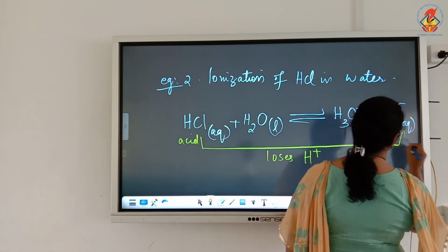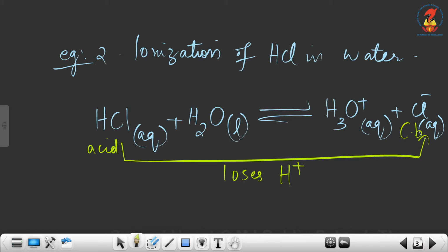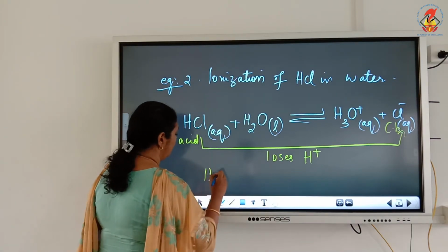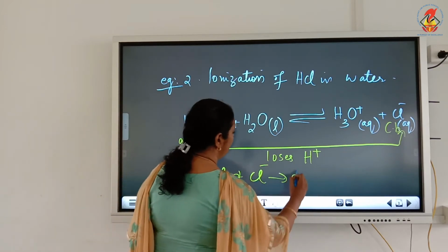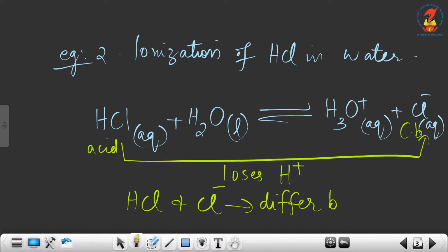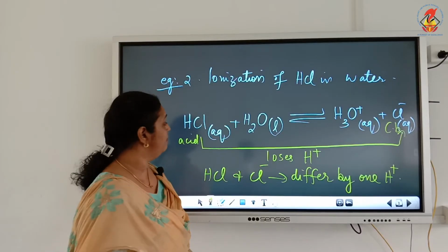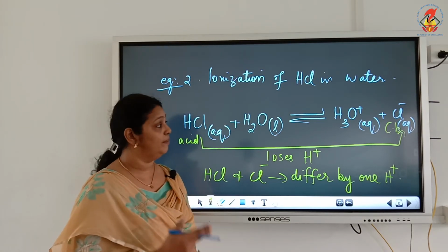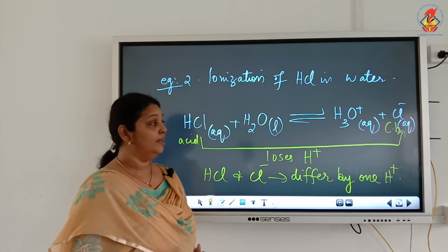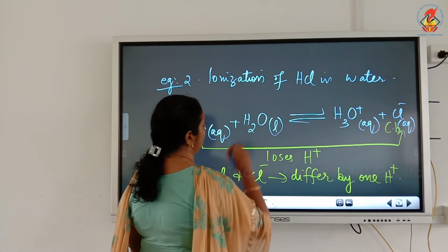So, Cl minus is the conjugate base. And you can see this HCl and Cl minus, they are conjugate acid base pair because they differ by one H plus. So, here Cl minus is the conjugate base of the acid HCl and HCl is the conjugate acid of the base Cl minus.